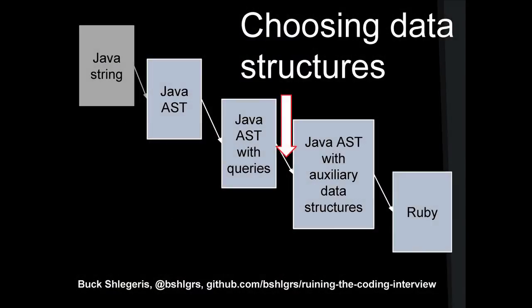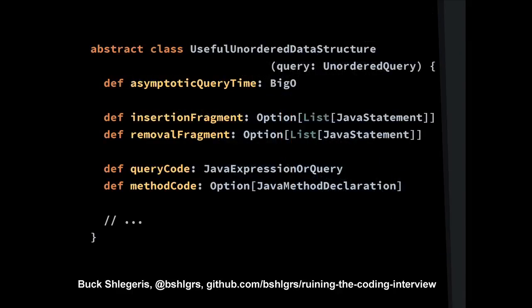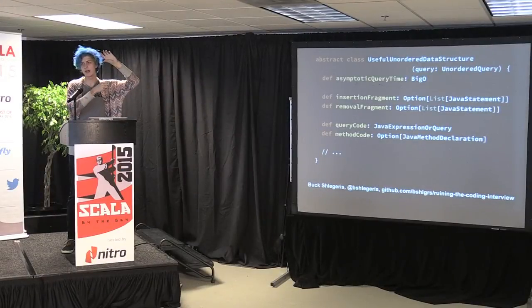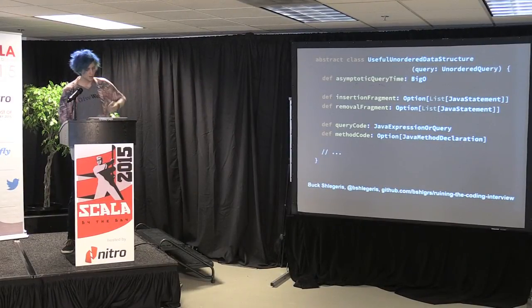Cool. So after that, we've gone through our abstract syntax tree and put queries in everywhere. Now we need to choose data structures. What is it that I mean by a data structure? Here is most of the abstract class which provides the definition. A data structure might be something like a constant-sized heap, which knows that you should pop elements out if you're about to stick in a new element. It has an asymptotic query time, expressed in big O notation, which in the case of a constant-sized heap is constant.